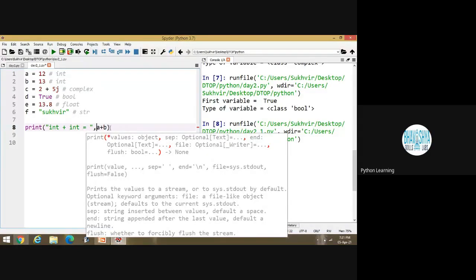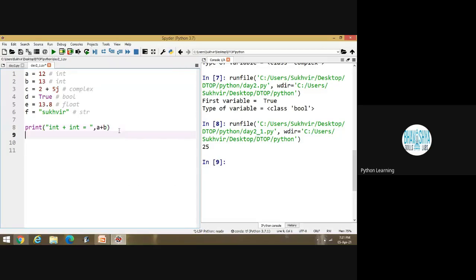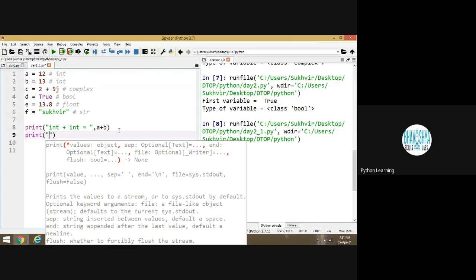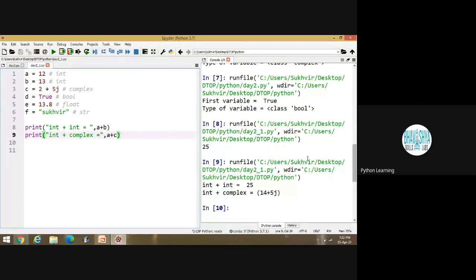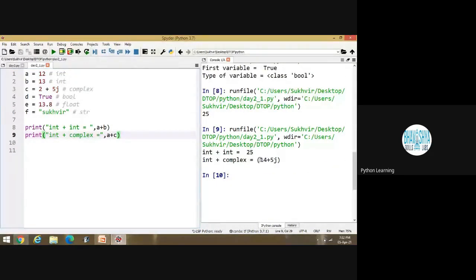I am writing like this. After that, suppose I am writing integer plus complex. Then what will happen? Complex plus integer. Suppose I am executing this one. Look at this one. The answer is 14 plus 5j.